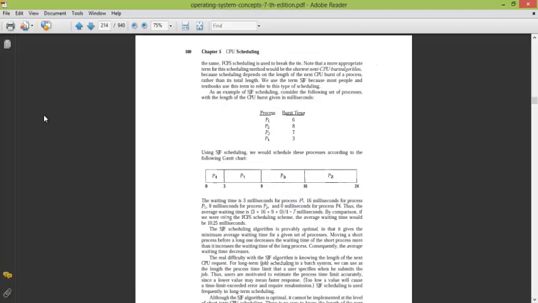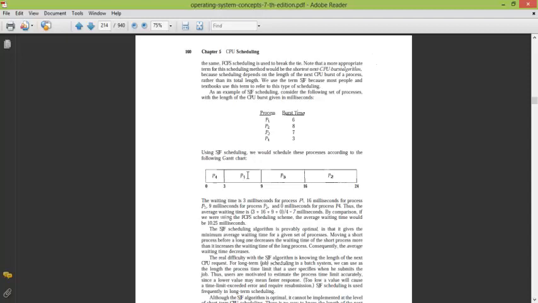Now the given example is P1, P2, P3, P4, and the burst times are given as 6, 8, 7, 3 respectively. Since 3 is the minimum out of the given, P4 will get the CPU first, then P1 with 6, then P3, then P2. This is the case where all of them arrive at the same time. So the SJF algorithm checks which has the minimum burst time and executes the processes in that order.